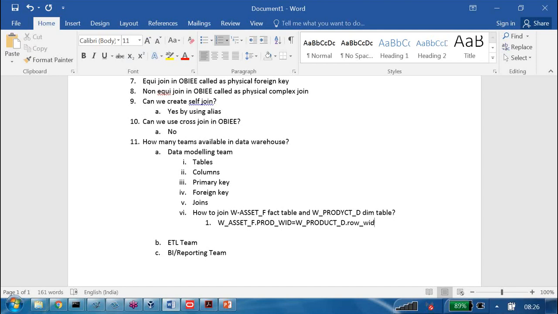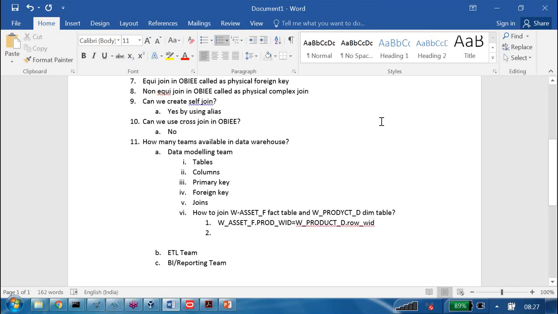On the fact table side, the table reference we put is something like product means product width, segment means segment width, position means position width. Are you getting my point?